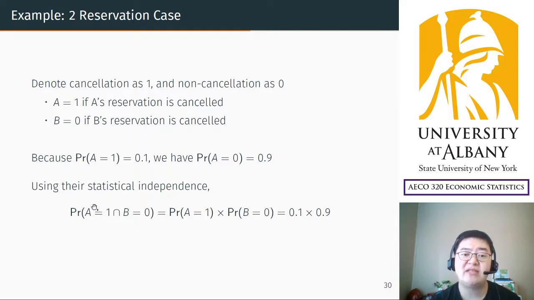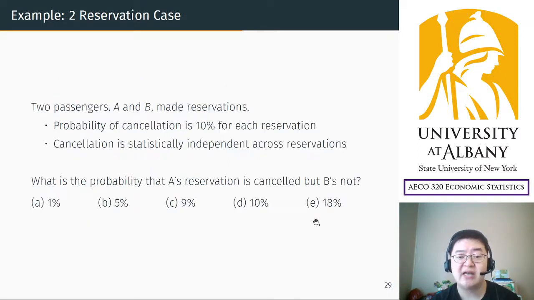A equals 1 means A cancels, but B does not cancel, and they happen at the same time, right? Two events at the same time. And this probability of intersection can be written as a multiplication: probability that A cancels times probability that B does not cancel. So this probability is 0.1, this probability is 0.9. The answer is 0.09, which is 9%. So the answer is C.